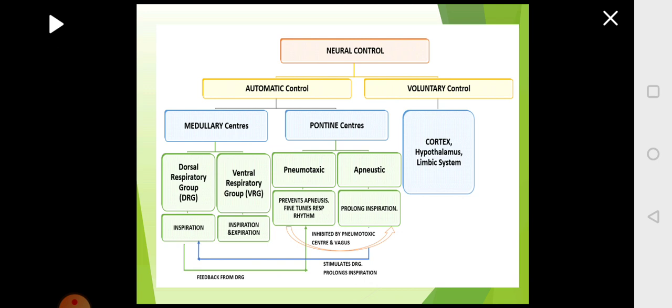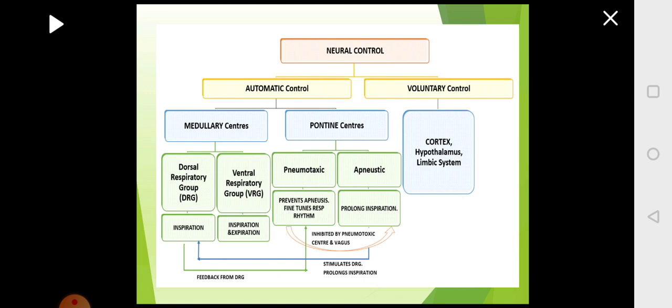The pontine center again has two centers. One is pneumotaxic, the other one is apneustic. Pneumotaxic will prevent a process called apneusis, which we will talk about, and it also tunes the rhythm of respiration, which we will look at a little later. Apneustic will help in prolonged inspiration. Prolonged inspiration means sometimes the inhalation becomes longer.